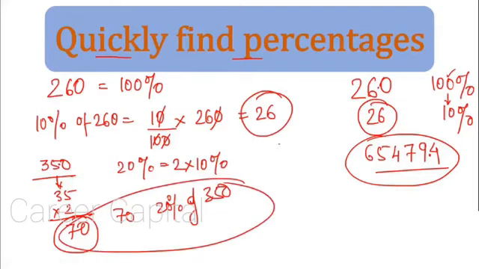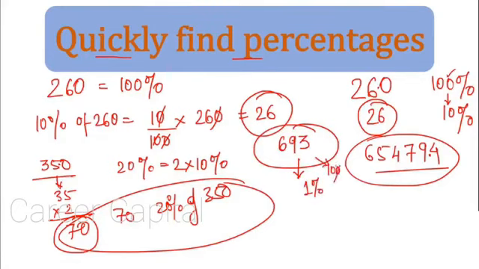Now again, let's take another example, 693. Okay, in this example, find out 1% of this. This is 100%. We want 1%, that is there are 2 zeros less from the right hand side. So put in 2 decimal places. First decimal place, second decimal place, put it over here. So 6.93 is 1% of 693. See, you found out 1%, 10%, 20%.